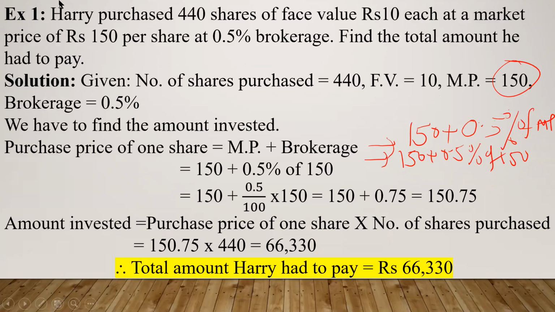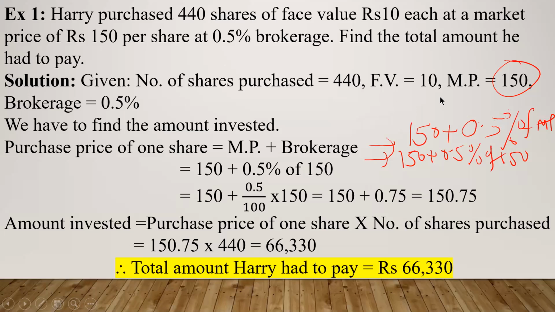Now look at here. In problem number 1, number of shares purchased was given, even face value was given, market price was given, and brokerage was given, and you were asked to find out the total amount he had to pay or total amount he has invested. Nowhere have we used the face value, because it was not required.